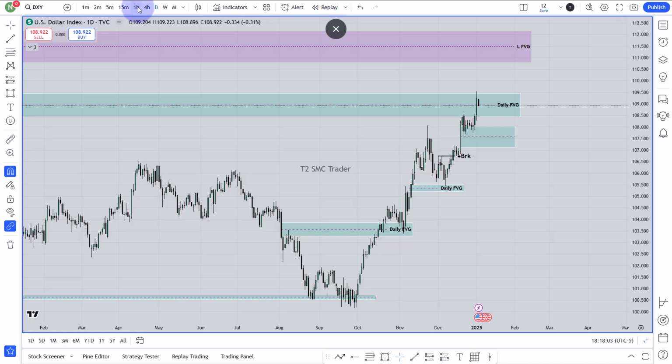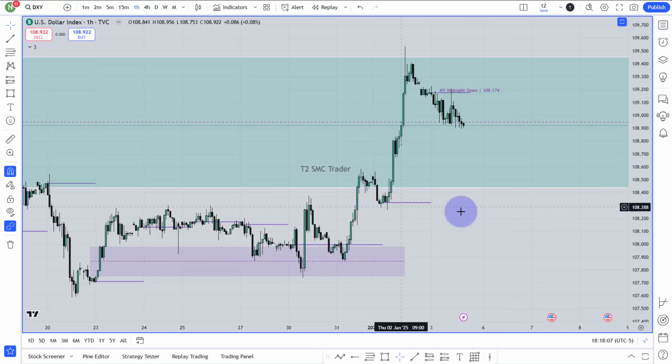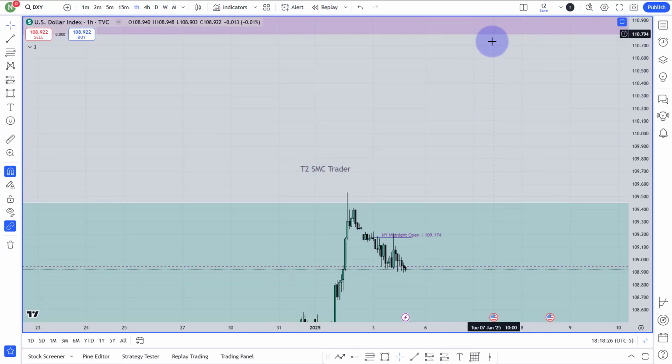Okay, so from 1-hour chart, actually there is nothing important to say. I want to see that market will fall and it will keep falling until all of this area, and then it will go higher maybe, or it will fall, I don't know. But right now I want to see that market will keep falling. If market respects this bullish gap and then starts to go higher, I will start to think about this last fair value gap from the daily chart, though I don't want to see that.